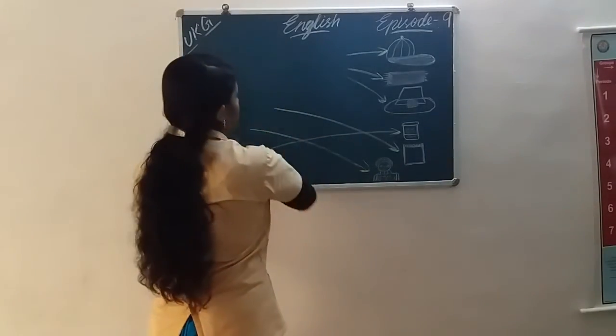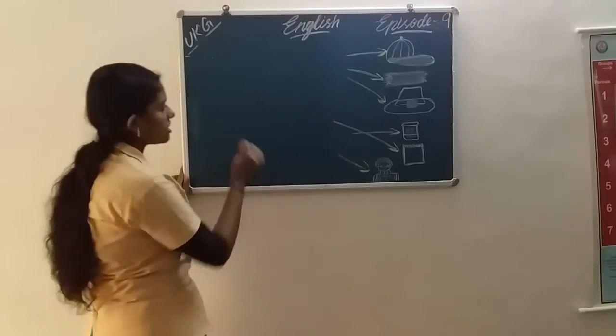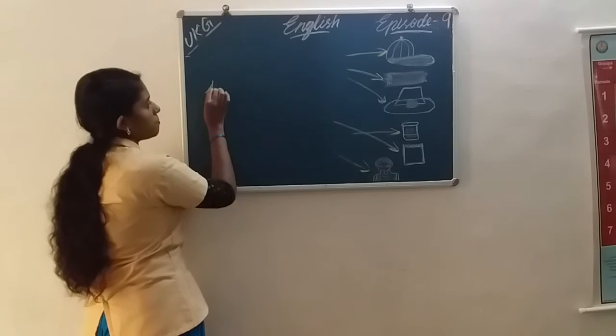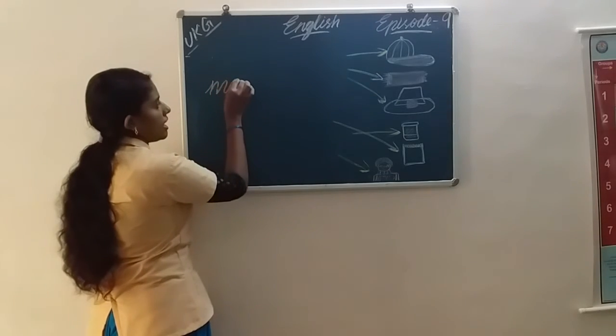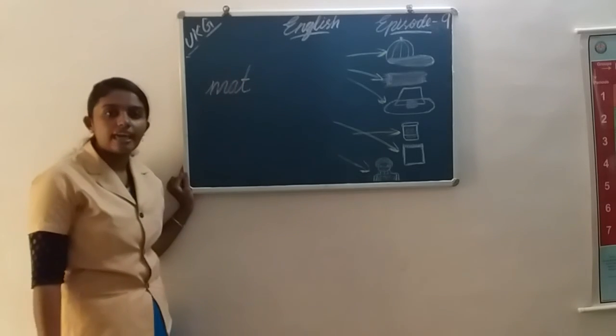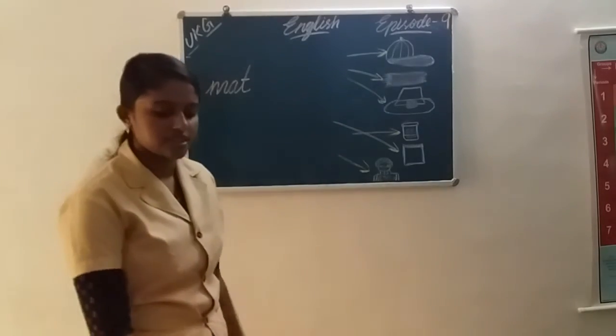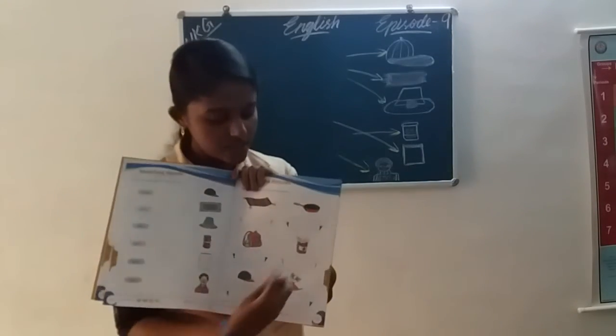Okay, you should write mat. Listen here. M, A, T. M A T. Mat. What is that? M A T. Mat. Okay. Next picture.